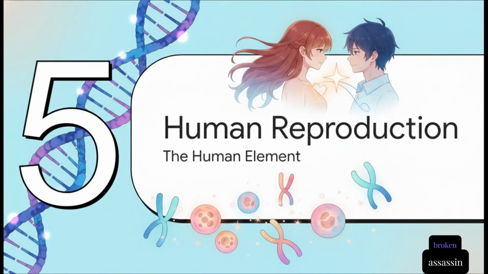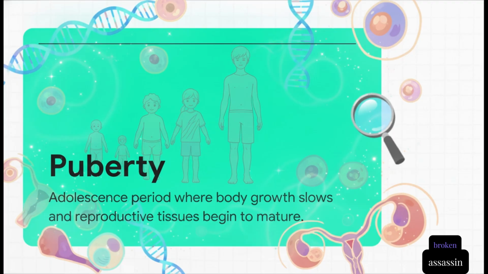Now let's zoom in on the species we're probably most curious about, ourselves. Section 5, Human Reproduction and Puberty. Human beings obviously rely on sexual reproduction. But while a human is busy growing from a tiny baby to its adult size, all of the body's resources are intensely directed at just general physical growth. Getting taller, getting stronger, the maturation of reproductive tissue just isn't a priority yet. It's only later, during adolescence, that our general growth rate starts to slow down a bit, and the body shifts its resources toward maturing those reproductive systems.